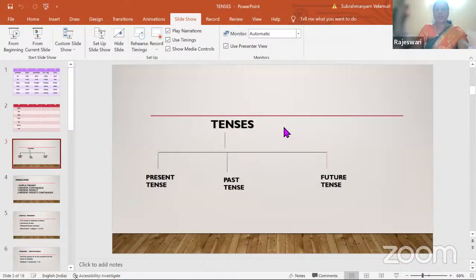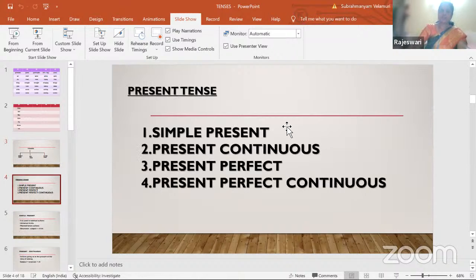So as I told you, tenses are of three types: present, past, and future. First, let us talk about present tense. Present tense is the action happening in the present time, what we are going to do. This is again subdivided into four categories. In each tense, there are 12 parts of tenses in English language. Three are the main. They are subdivided into four each.